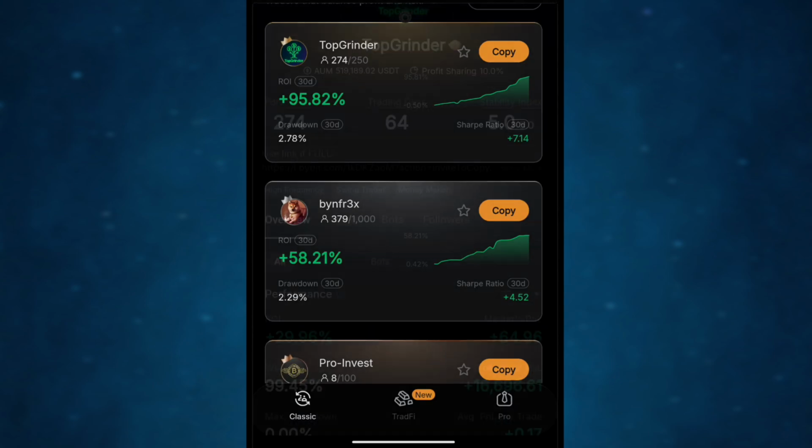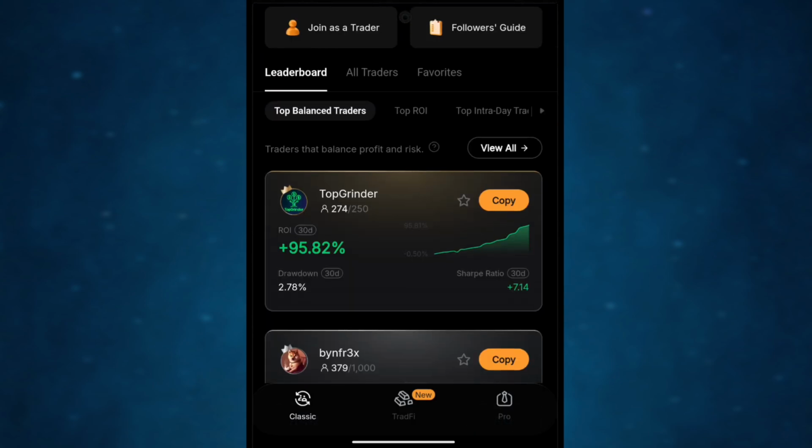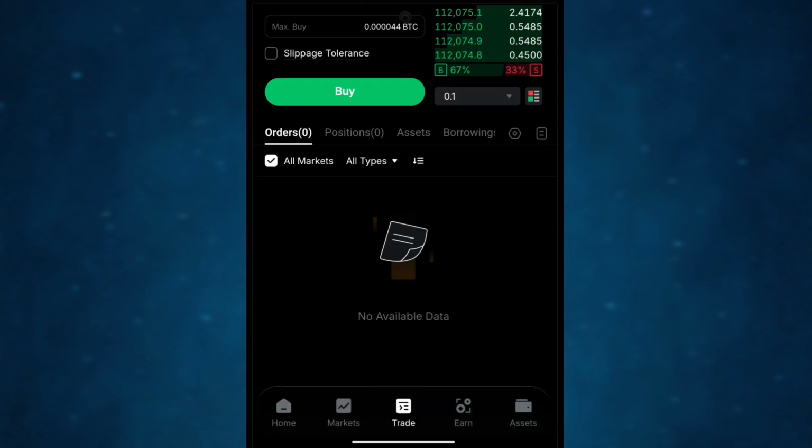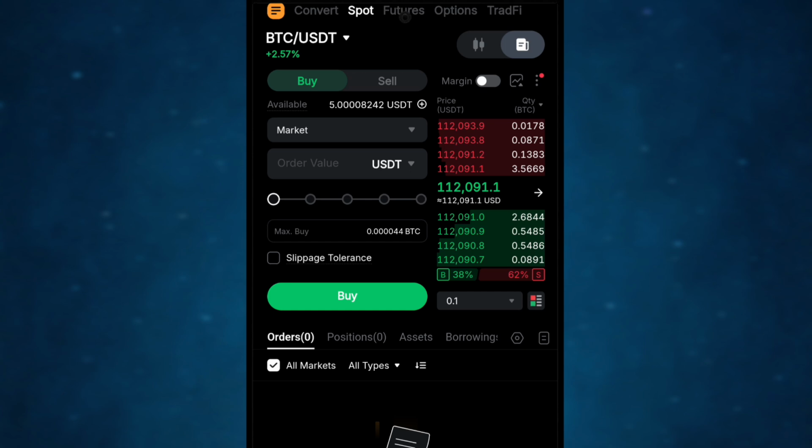He will probably send you the trade, saying listen, I want to make a trade, then you can call the trade. But if you don't want to follow that guy, come here to trade. Like I said earlier, you can see Bitcoin was at 112.06, it is at 112.09 right now. So if you have bought Bitcoin, maybe you might have sold it now, right?